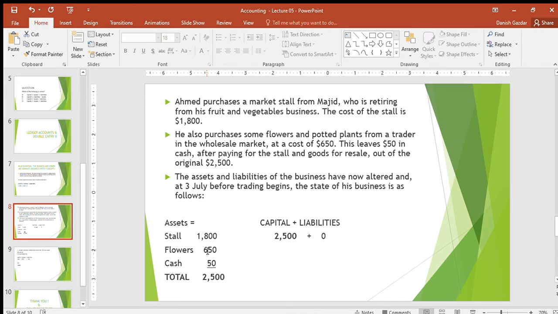Secondly, he has bought some flowers. Thirdly, he has 50 in cash. Basically, out of the 2500 he had, he spent 1800, then 650, and now 50 is the remaining cash. So his asset, which is basically the cash at bank, would look like this, and the capital remains the same.